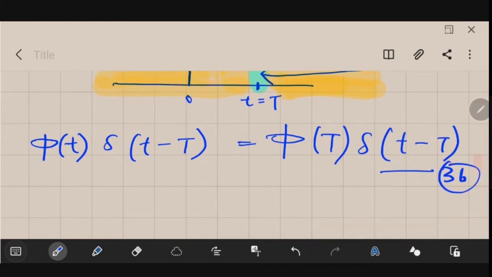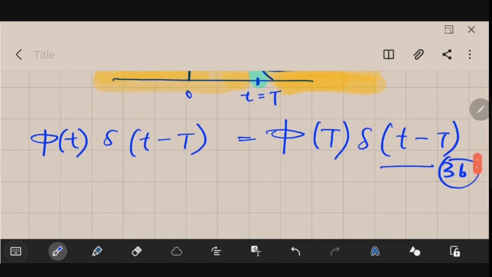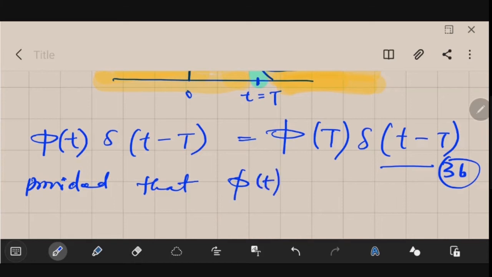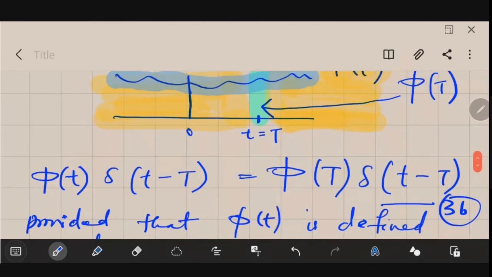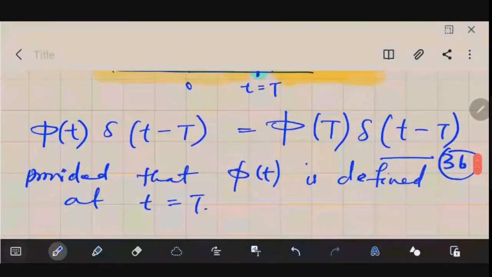One thing that you should note here is that this condition will be valid provided that phi of t is defined at small t equal to capital T. If phi of t is not present, then what is the meaning of multiplying it? Obviously there will be no meaning. So phi of t should be defined at that point.